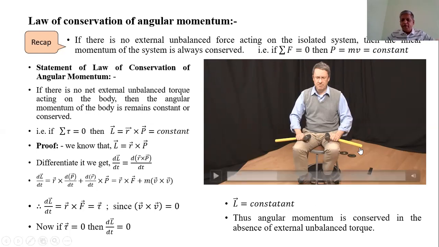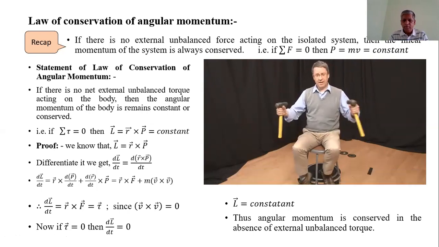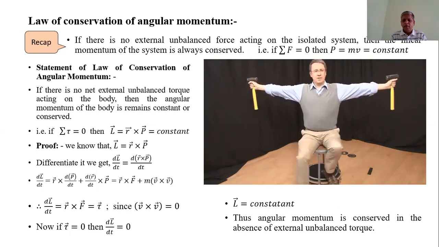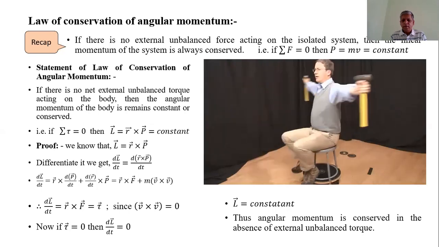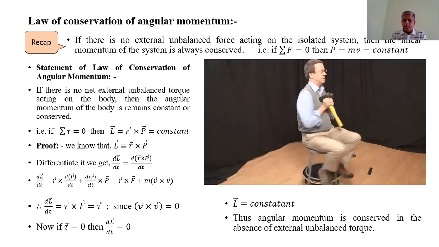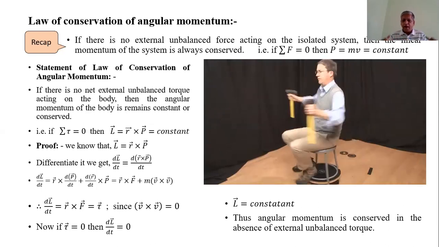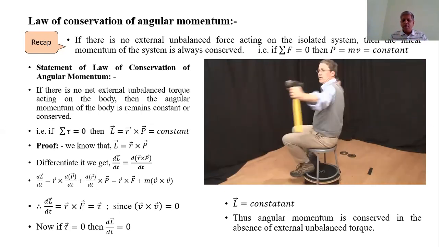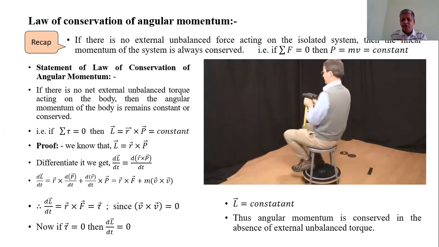With arms outstretched, see the angular speed, and when his arms are folded, see the angular velocity also. Here we observe that as the arms are folded, angular velocity increases, and as the arms are outstretched, his angular velocity decreases.